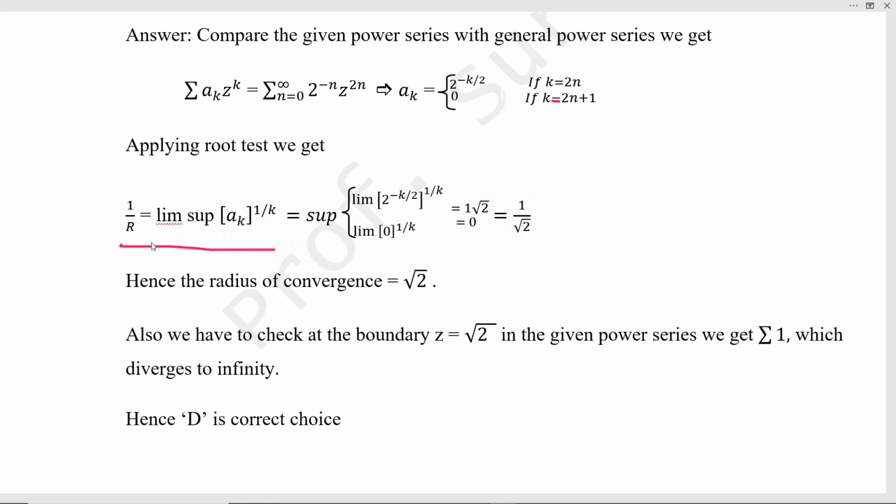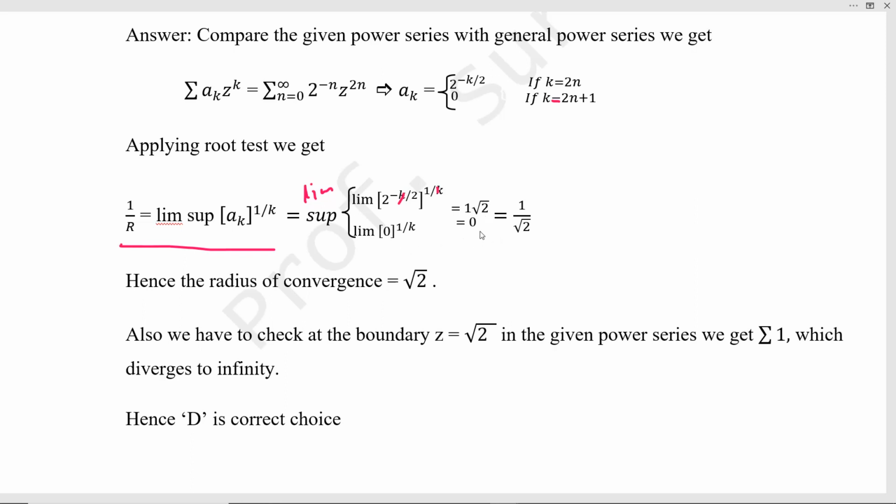This is the formula: 1 by r, not r. R is the radius of convergence, but the formula is 1 by r is equal to limit supremum of a_k power 1 by k. Here we already split, so split here also. The first one is 2 power minus k by 2, right? And the second one, 0. We can cancel this k. So we get 2 power minus 1 by 2, or simply 1 by root 2. And here 0 power 1 by k will be 0 only.